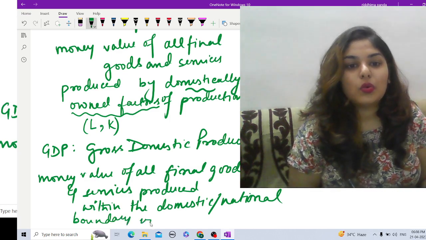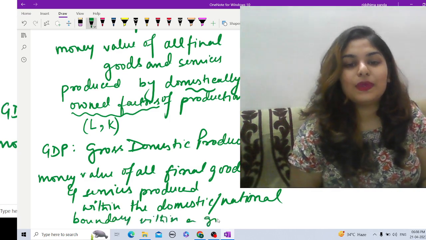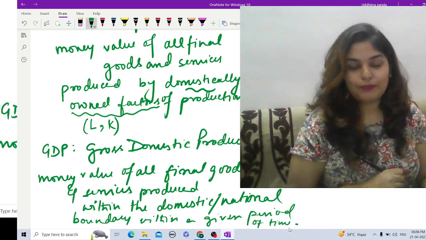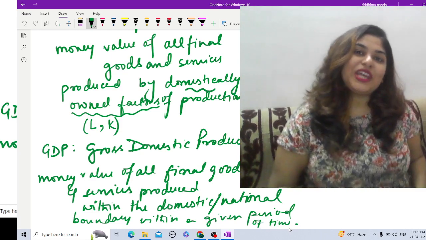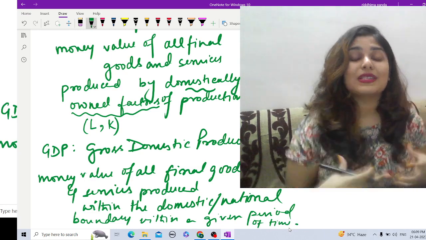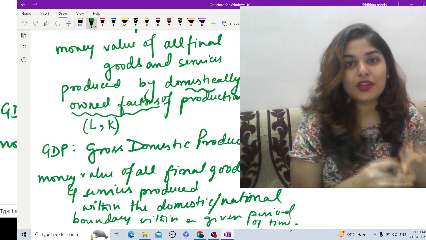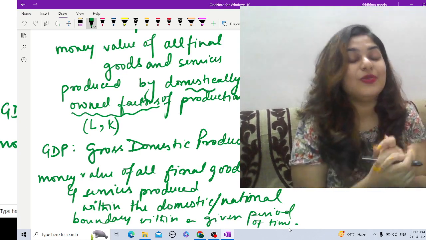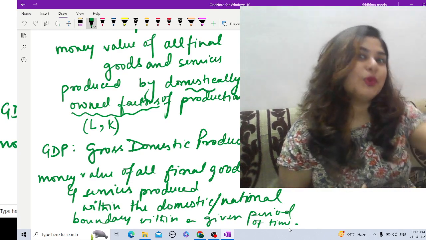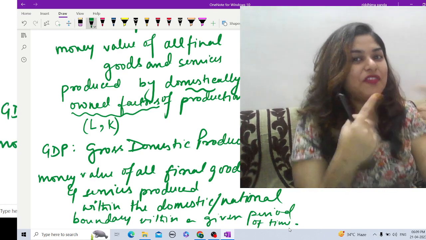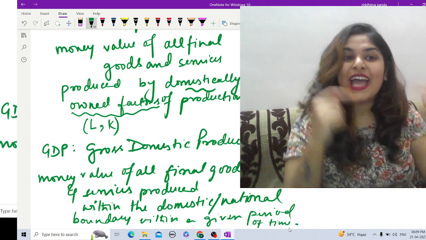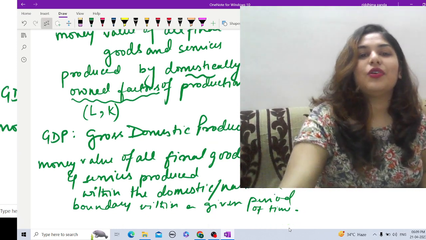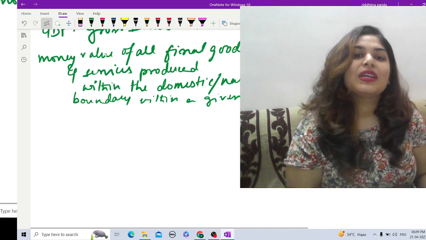National boundary within a given period of time, right? So when I'm talking about GNP, that is gross national product, I'm talking about the domestically owned factors of production. And when I'm talking about GDP, I'm talking about the boundary where the money value is generated. So GNP is technically by whom the money value is being generated, from where that particular factor of production belongs to. And in GDP, where is this money generated? The national boundary that we are talking about. So let me give you a small example, then it will be easy.